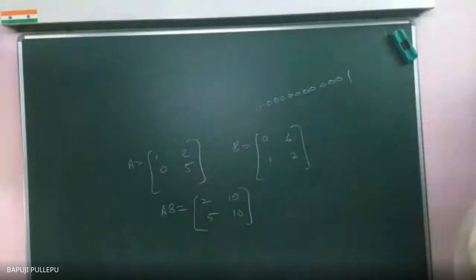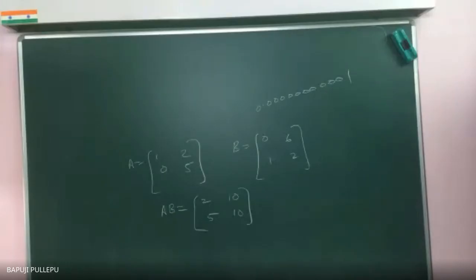Now, how are you multiplying, sir? If AB is given, you are telling 2, 10, 5, 10. Please explain how you got 2, how you got 10, how you got 5. For one position of AB, we should multiply the first row of A with the first column of B. Come on, first row of A should be multiplied with first column of B.